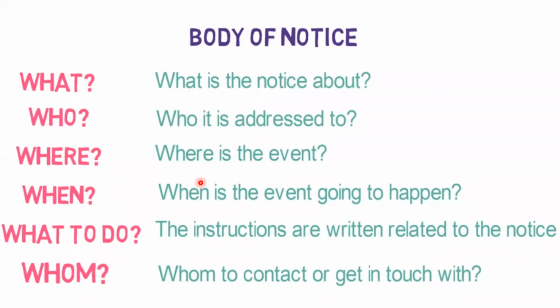Again, understand: what the notice is about, who it is addressed to, where the event is, meaning you need to tell the venue of that event, when, you have to tell the time, what to do, meaning if you want extra information or want to participate in that event, and whom you should contact, you need to mention. In the last, whom you should contact regarding that event, that person's name you should mention.